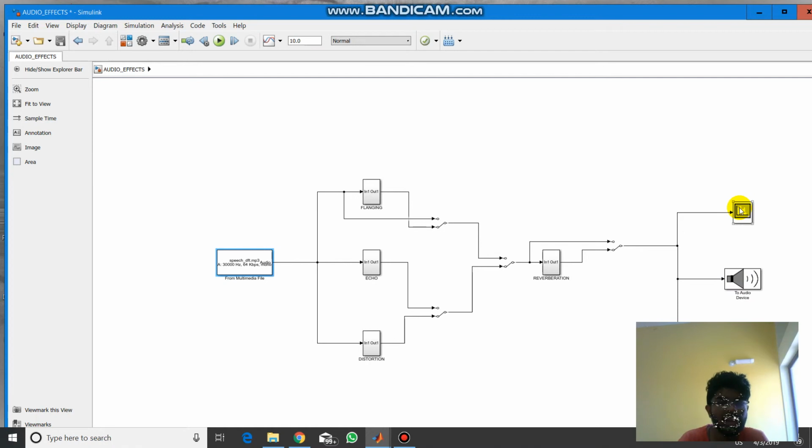By this experiment we observed that the audio effects are modified versions of the original audio signal: it is delayed, and then this delay is added to the original signal to give various audio effects. The way we cause delay or mix with other signals creates various effects. We observe that the various audio effects are implemented both in simulation and real time. This is helpful in understanding the various audio effects. The plain recorded signal can be modulated using various audio effects to make it much more effective. Thank you.